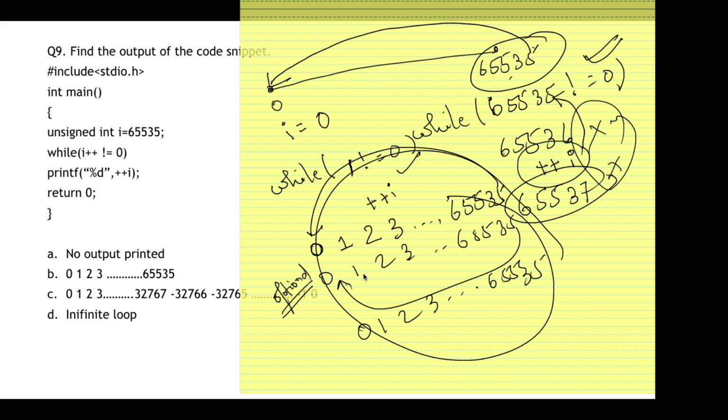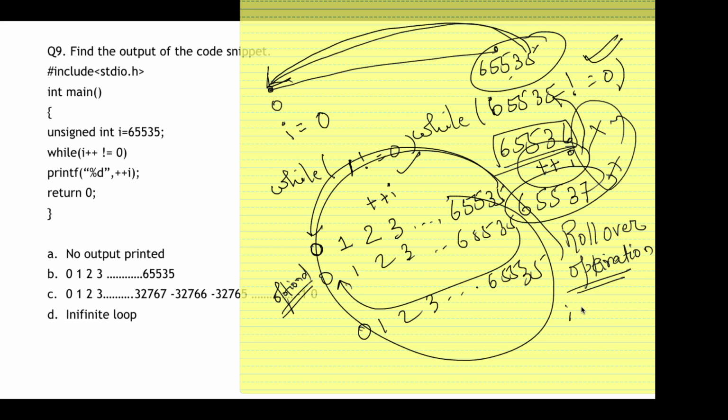In this case, wherever my I value exceeds the maximum range of that data type, it will simply do a rollover operation and go back to the first value, that is 0. So remember the rollover operation. Sometimes you may be asked what a rollover operation is. It is a state where the I value or any variable value exceeds the range of the data type assigned, and it simply rolls you back to the first number of that range. So your answer is option D.